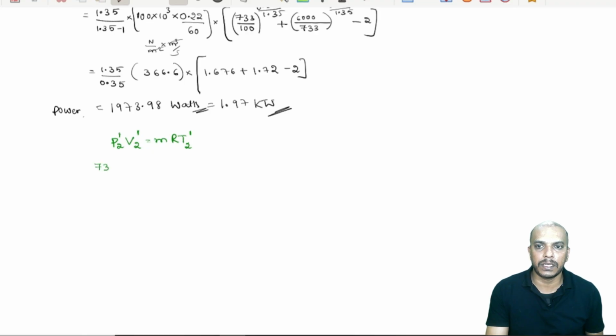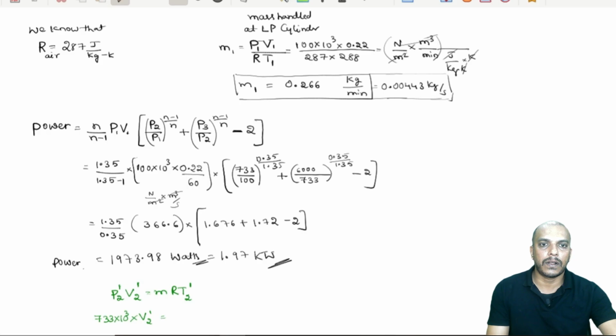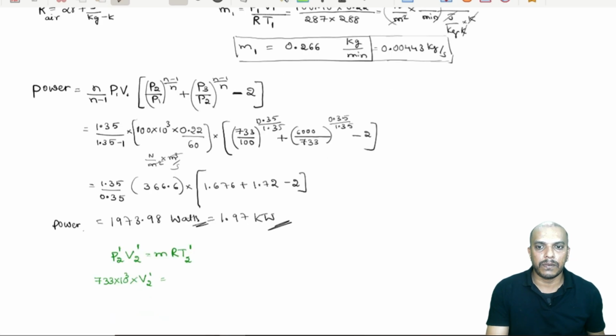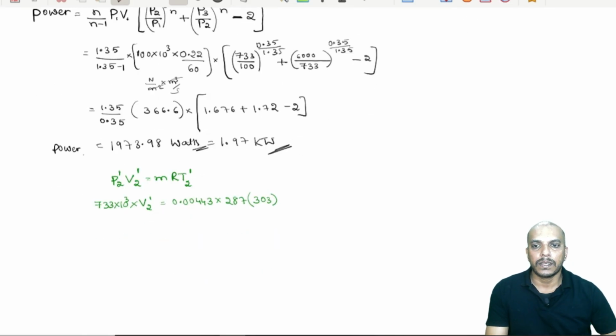So, 733 into 10 power 3 and V2 dash is the unknown. Mass is fixed, we have calculated already 0.00443, that is the mass handled in both the cylinders. So, 287 and T2 dash is 30 degree Celsius, has been given. So, 303 Kelvin.